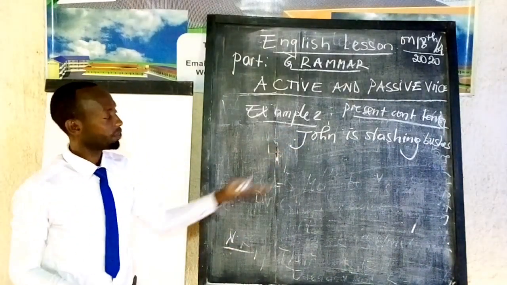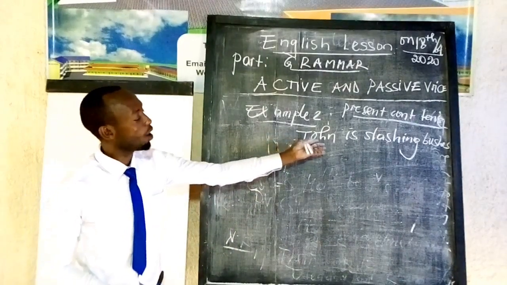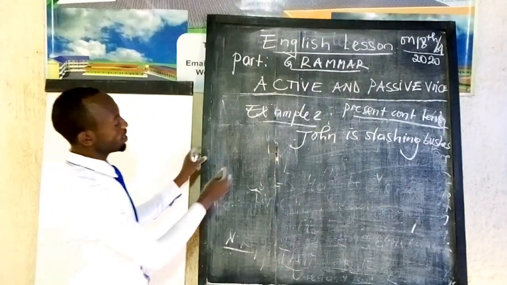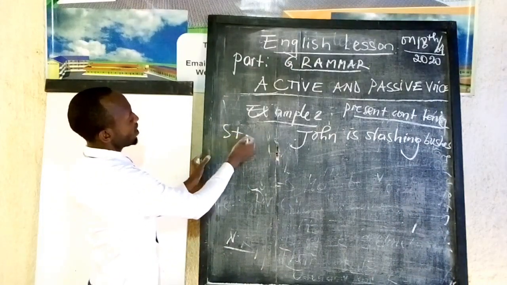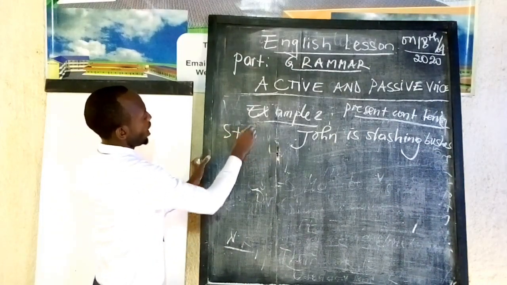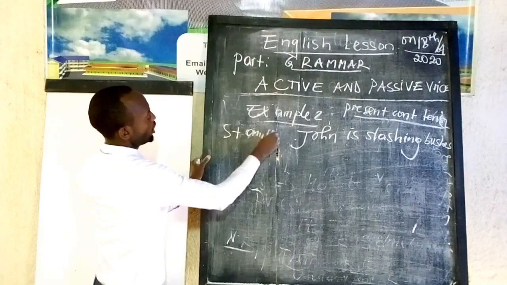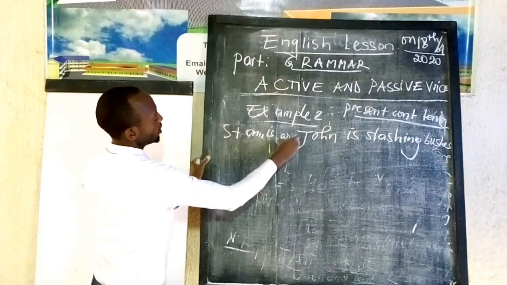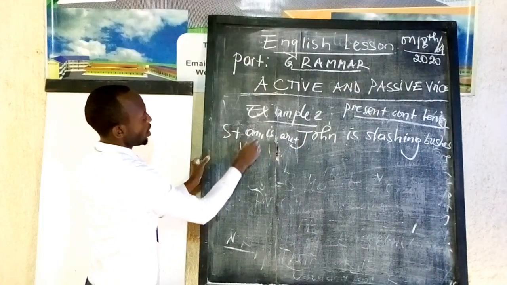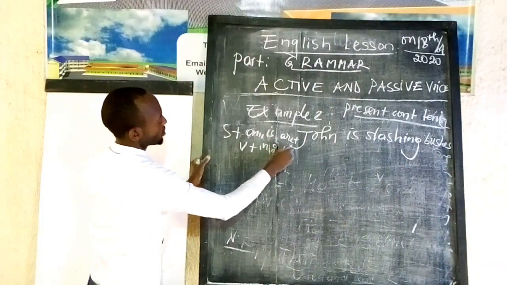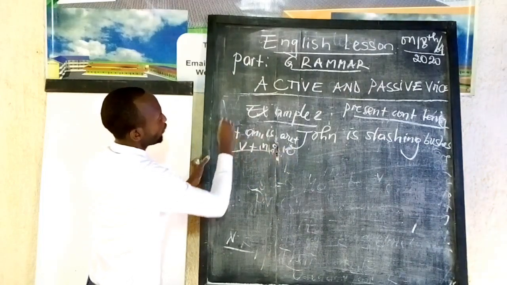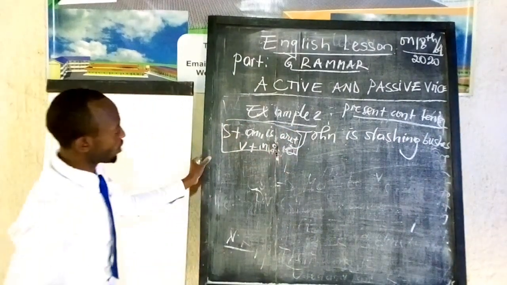As you have seen when we learned about the tenses, the present continuous tense has subject plus verb to be, am, is, are, plus verb plus ing, plus object. That is the formula of present continuous tense.